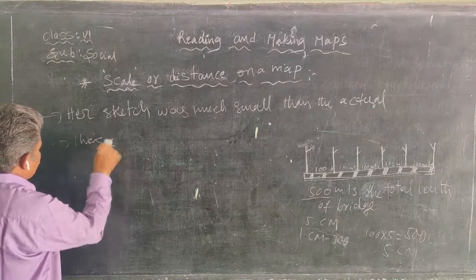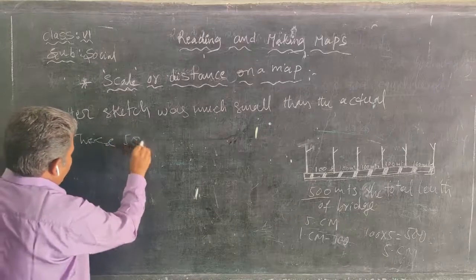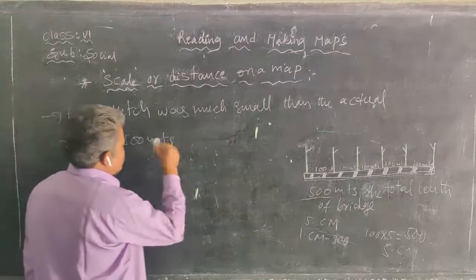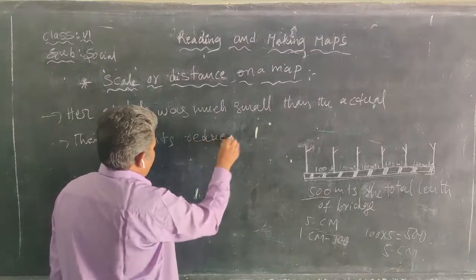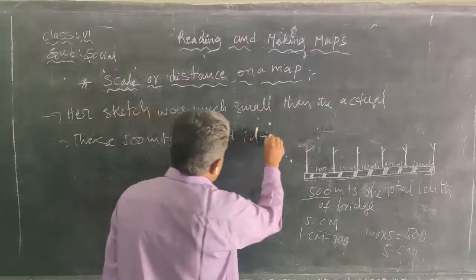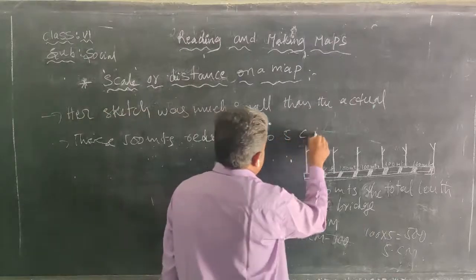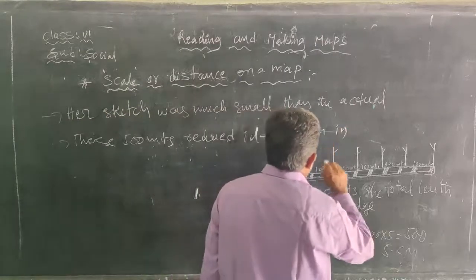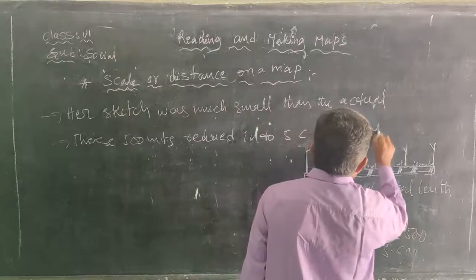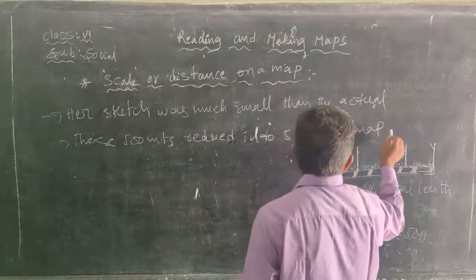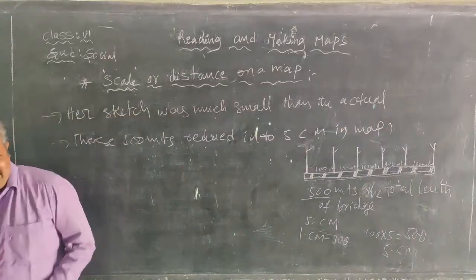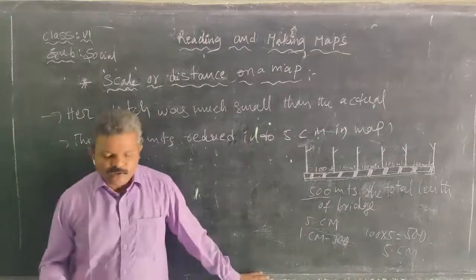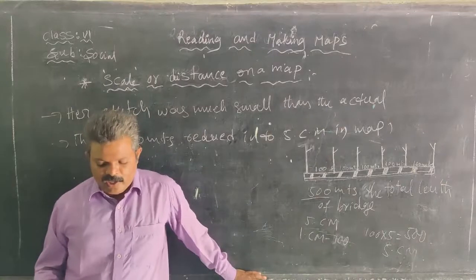The 500 meters is reduced to 5 centimeters on the map. We are not drawing the actual distance on a map; we reduce the actual distance.